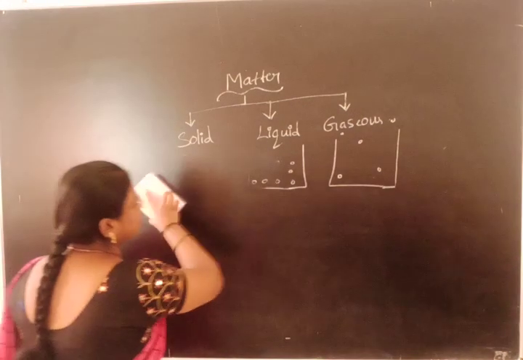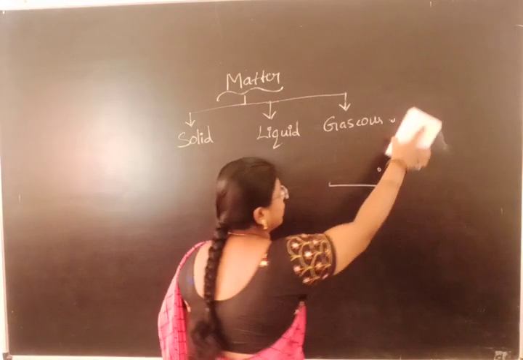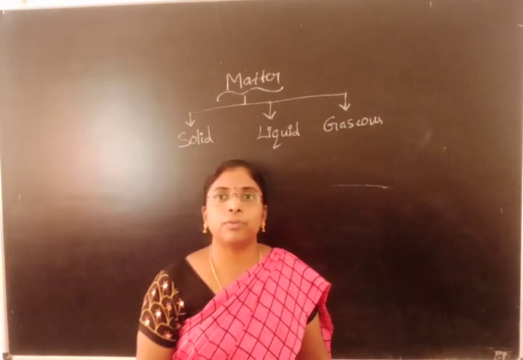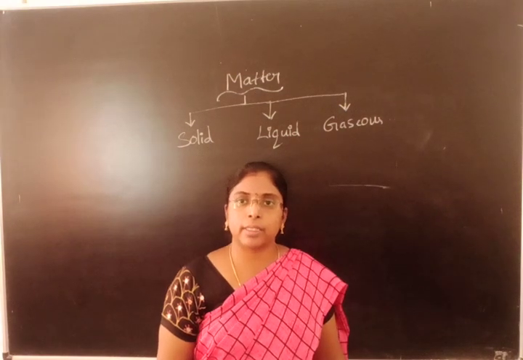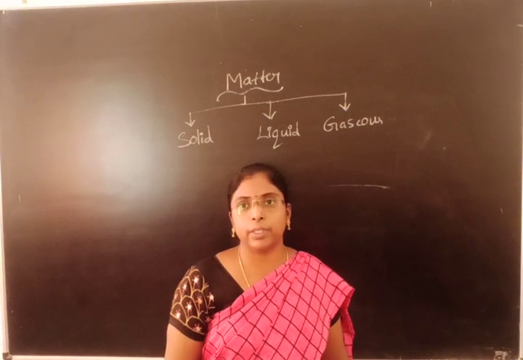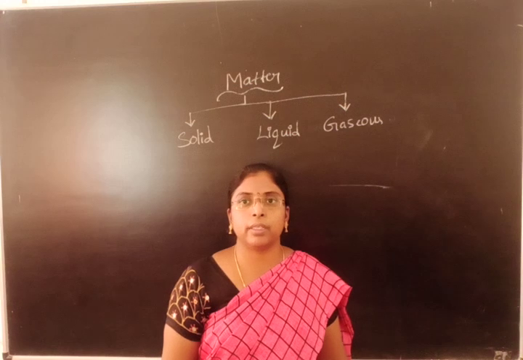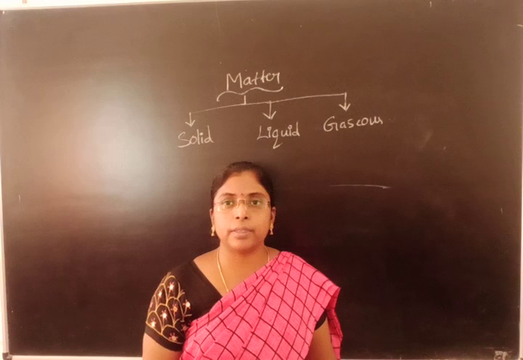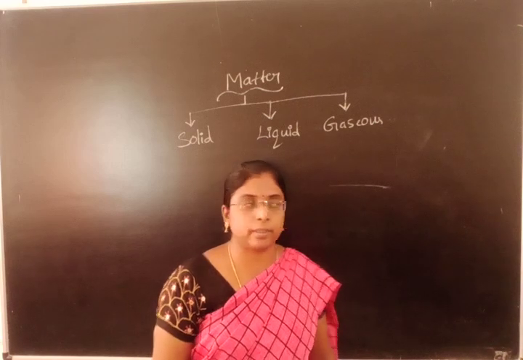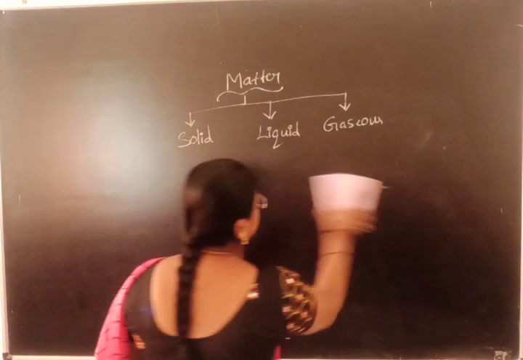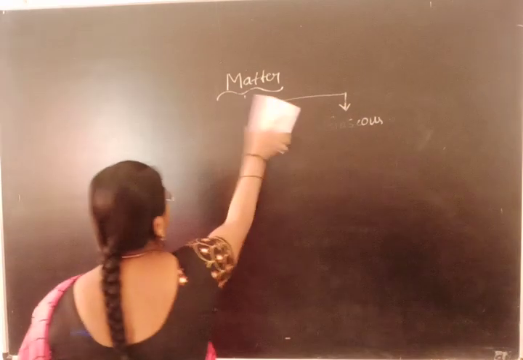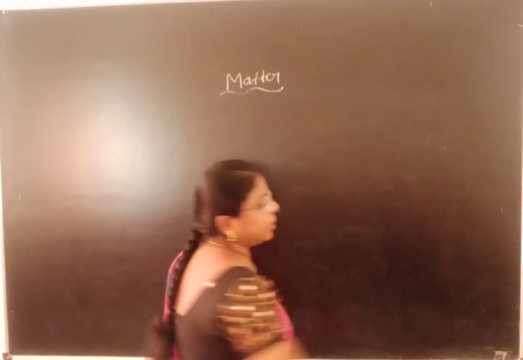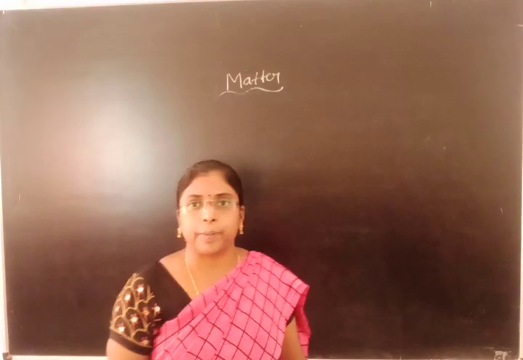Then how do we know the volume of a gas? The cylinders in which we fill the gas, the volume of that cylinder itself is considered as the volume of a gas. But we cannot measure exactly the definite volume of a gas because there is a large space between the particles. There is no definite shape as well as definite volume in case of gaseous state.